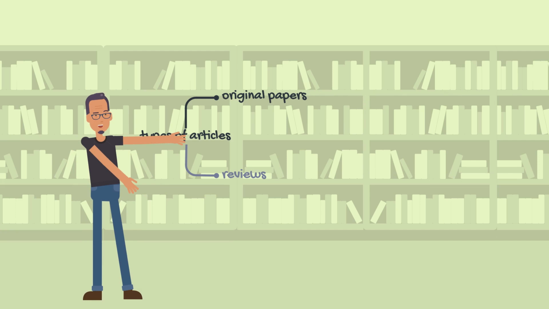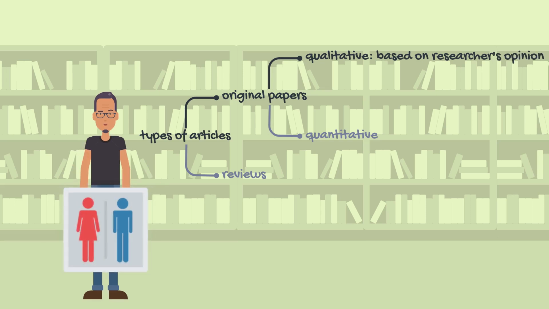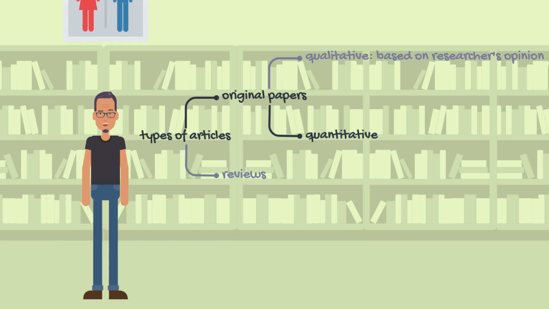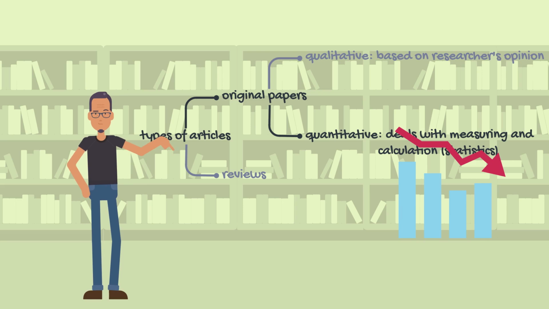Original papers are either qualitative or quantitative. In qualitative studies, the researcher observes a situation and gives her or his opinion. Therefore, two different researchers can have two different opinions about the same subjects. But quantitative studies are different. They deal with measuring and calculation, or as it is called, statistics.